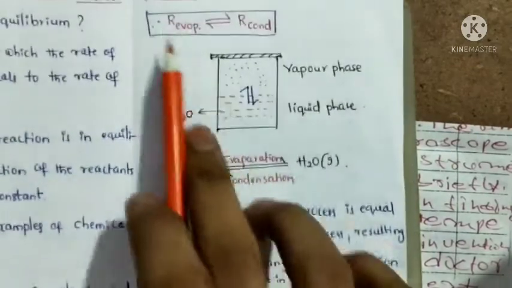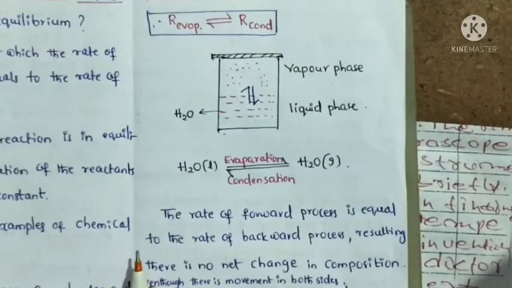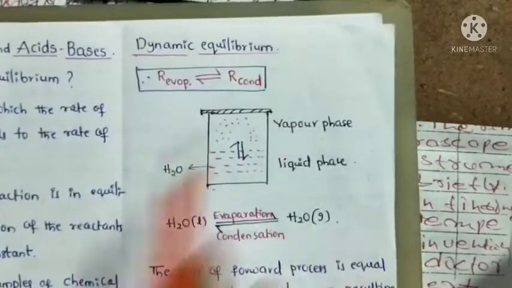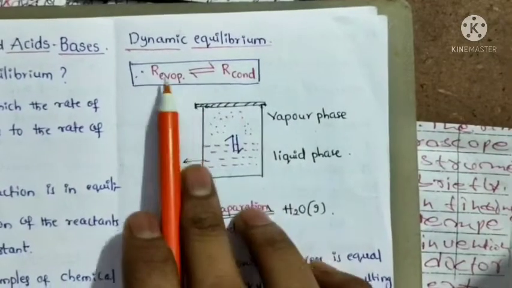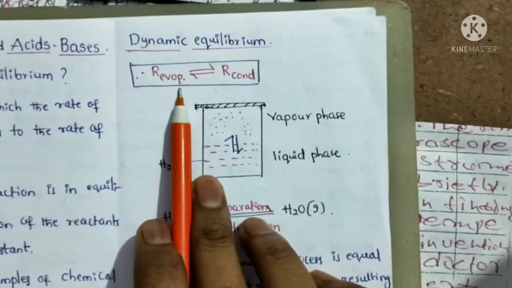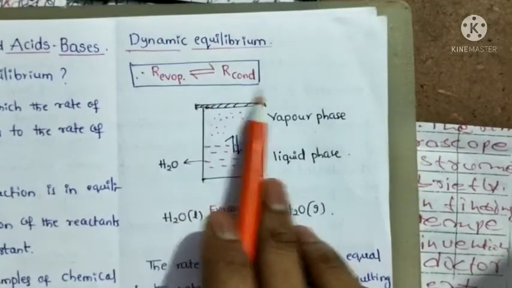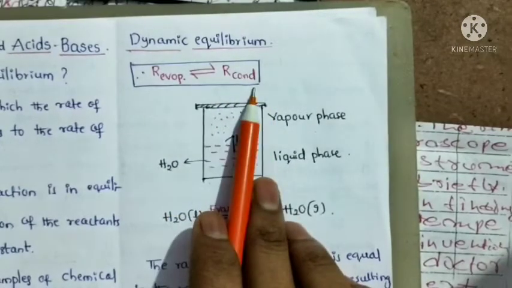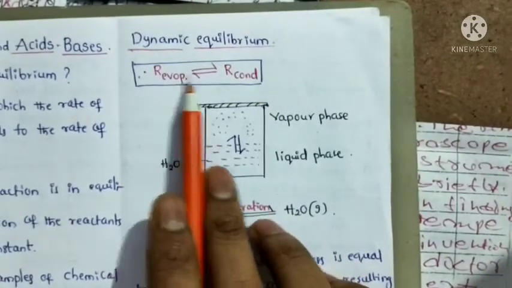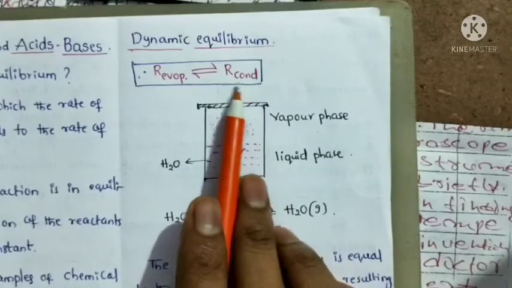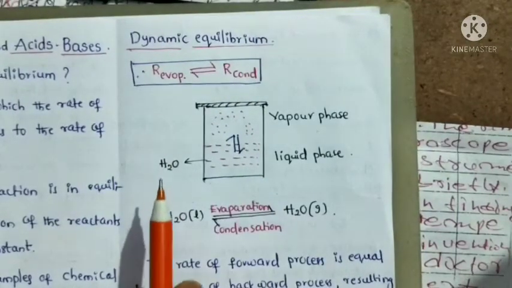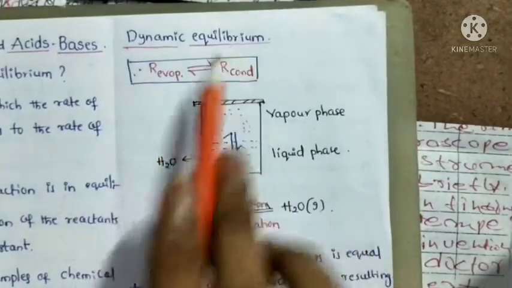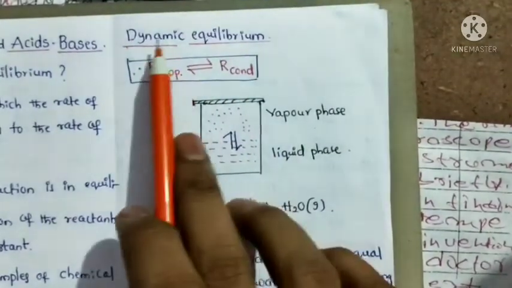This is called dynamic equilibrium. Simply, we can say that when the rate of the forward process is exactly equal to the rate of the backward process, that equilibrium is called dynamic equilibrium.